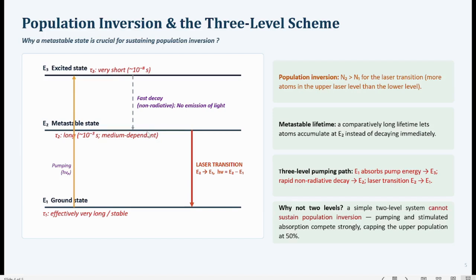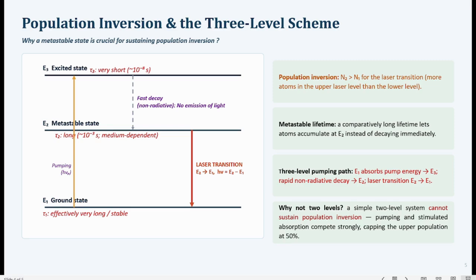So the population of atoms will be building up over here, and then after a time when a large number of atoms have built up in the metastable state, there might be a condition in which the number of atoms N2 in the state E2 has become greater than the number of atoms in the lower state E1. So that is the state of population inversion, in which N2 is greater than N1.